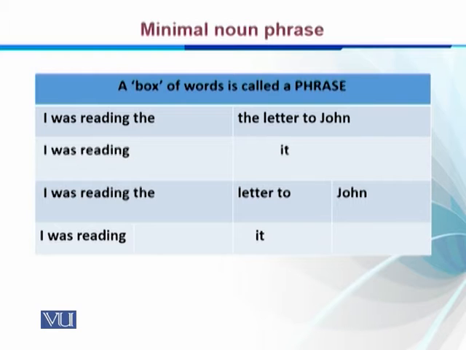Similarly, we can say I was reading it to John, where you replace letter with it, or I was reading a letter to him. So all the possibilities are there. It means that these sequences of words are two different phrase groups in their own right.